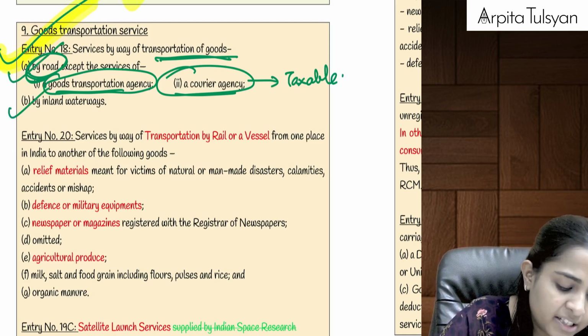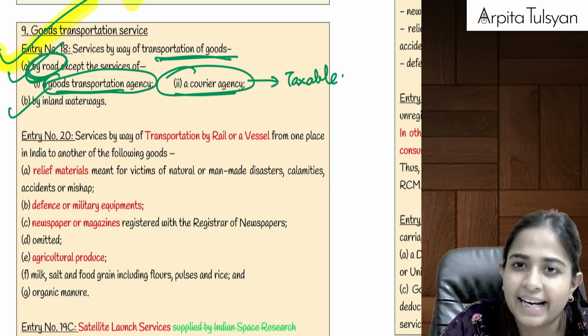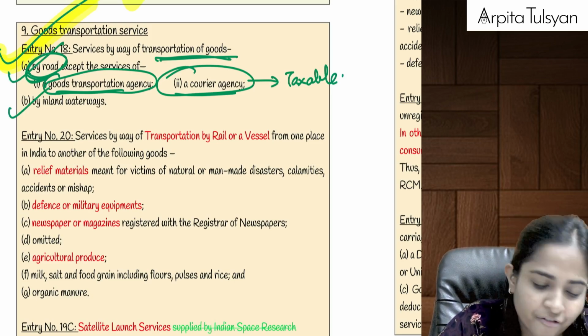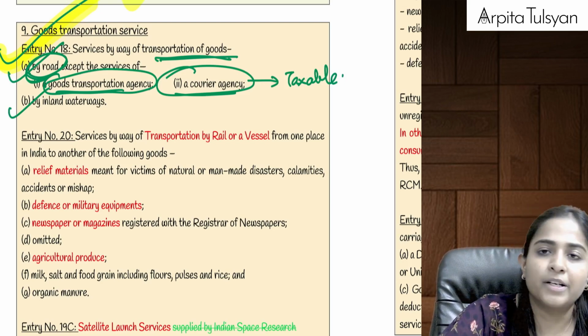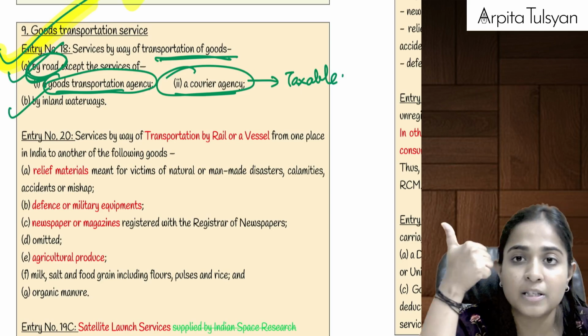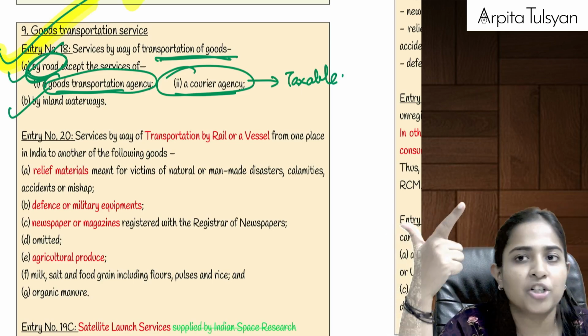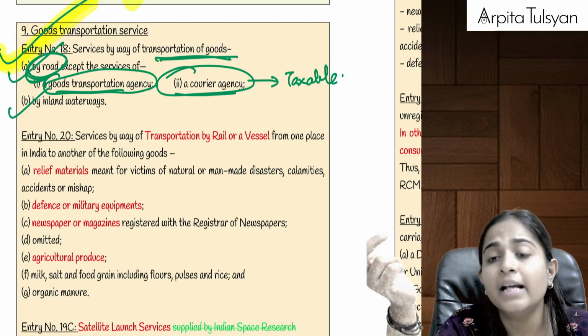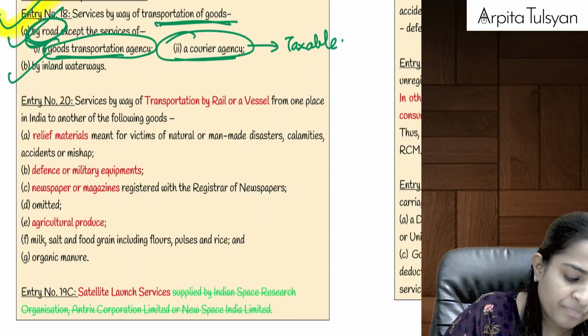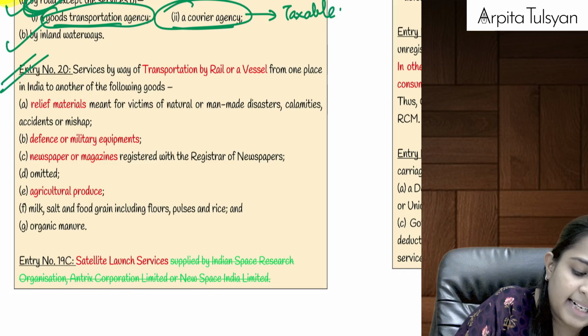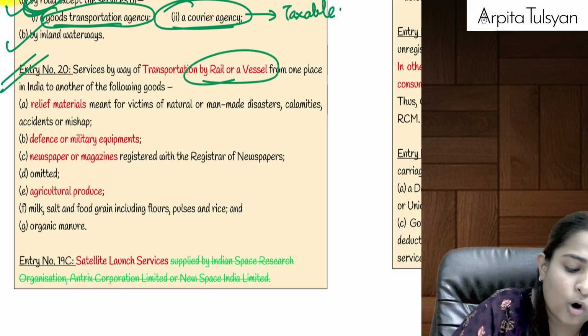And again, if it is done by inland waterways, from one island to another, from one place to another, by way of vessel, etc., then also it is going to be exempted. Just remember this much: goods transportation by road and goods transportation by inland waterways is always exempted, but GTA and courier agency service is always taxable, right?